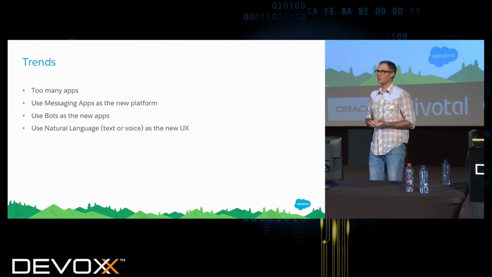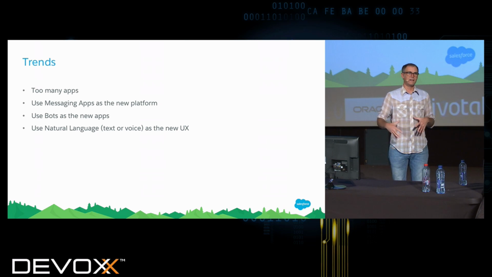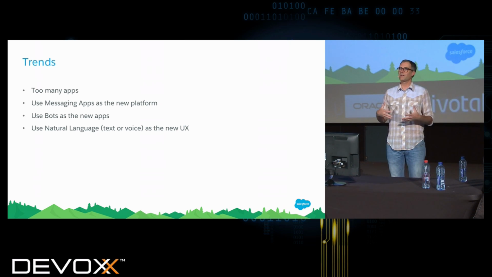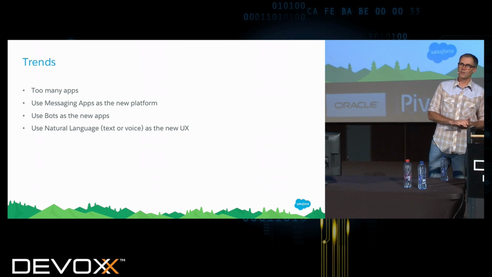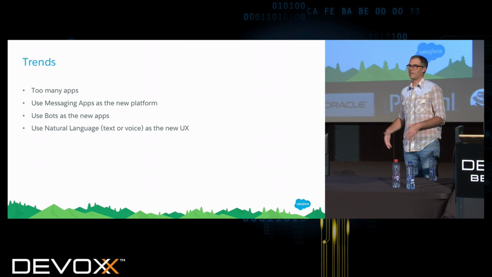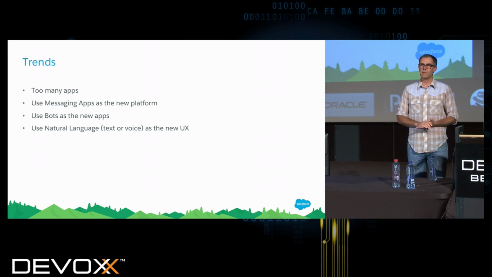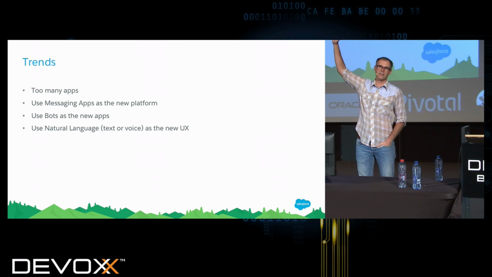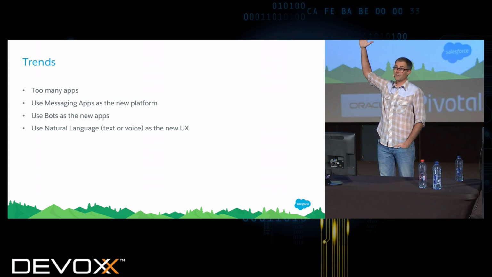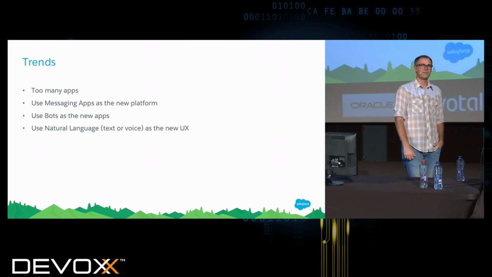And what bots are really enabling us to do is answer those questions within the context of the systems that we're already in. So we're in the world now where we have tons and tons of apps, but most of us spend all of our day using chat clients. How many people here use Slack and are in Slack all day long? Most of us. Yeah, that's my life too.